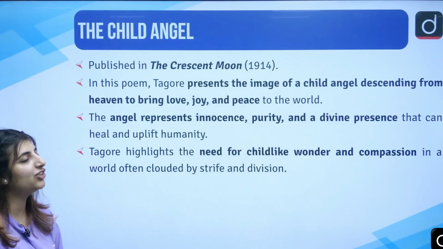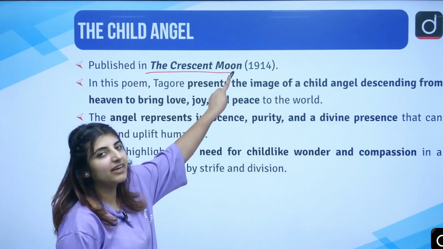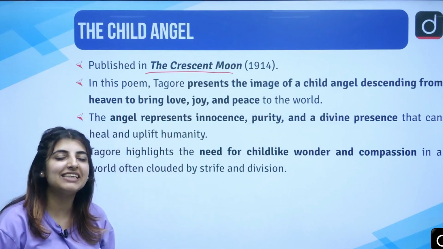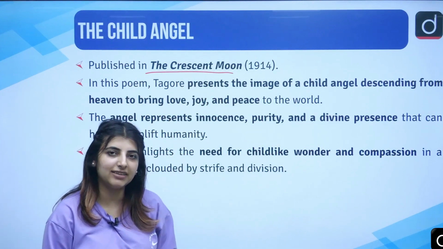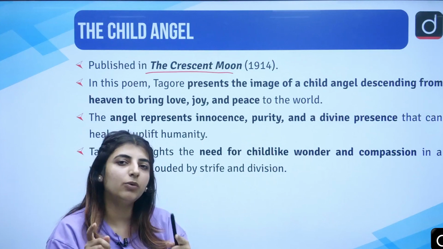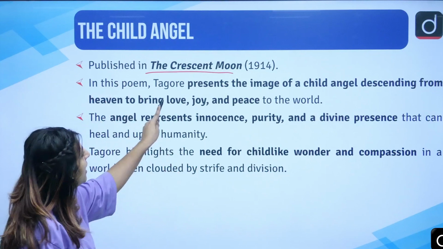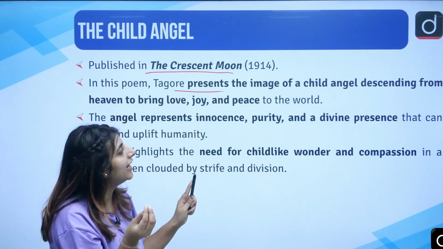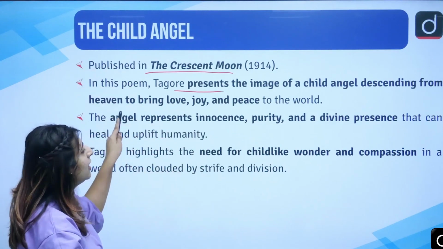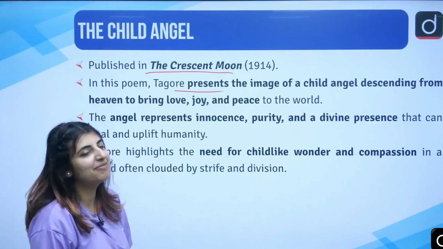Next we have The Child Angel, published in the collection The Crescent Moon in 1914. So after Gitanjali's translation, we see that there's another work which was published in 1914, right? The Child Angel. In this poem, Tagore presents the image of a child angel descending from heaven to bring love, joy, peace to the world.